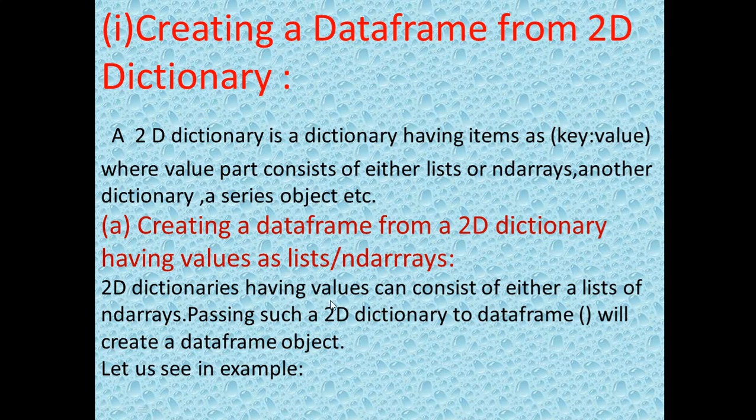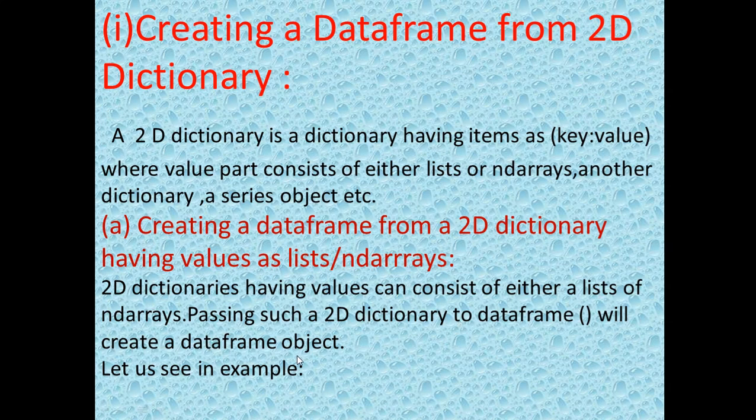When you are going to create the data frame with the help of a 2D dictionary, then the 2D dictionary's value can consist of either a list or ND arrays. Here it will be "or", not "of", so you will write the correct one, that is "or". So it consists of either a list or ND arrays, and passing such a 2D dictionary to the data frame will create a data frame object. That means when you pass a 2D dictionary where the value part consists of a list, then the data frame object will be created.